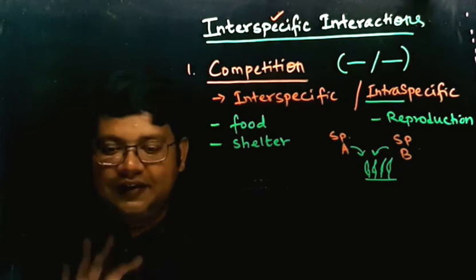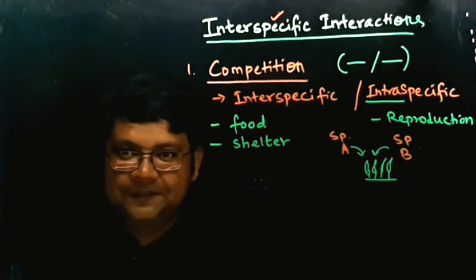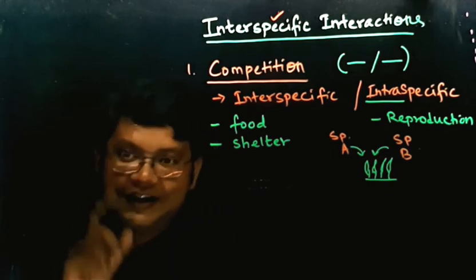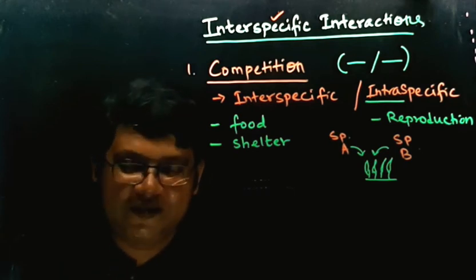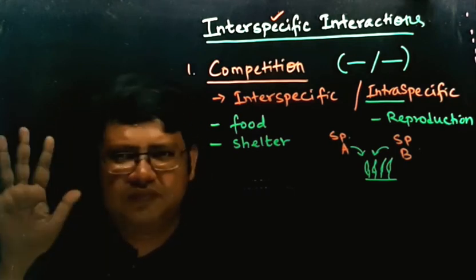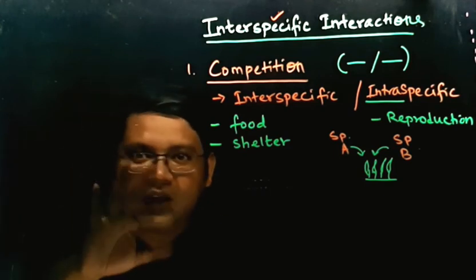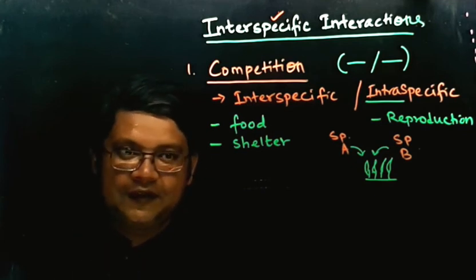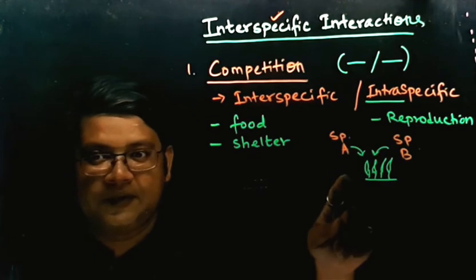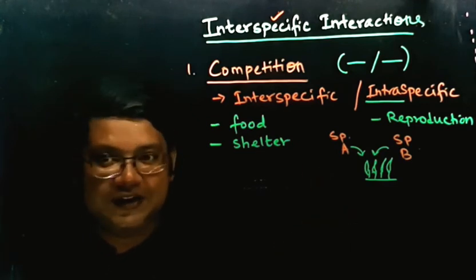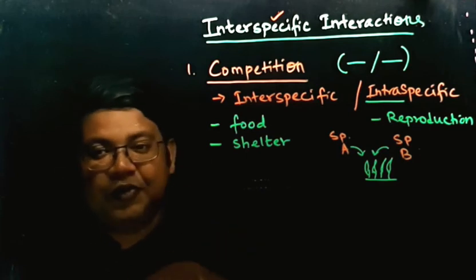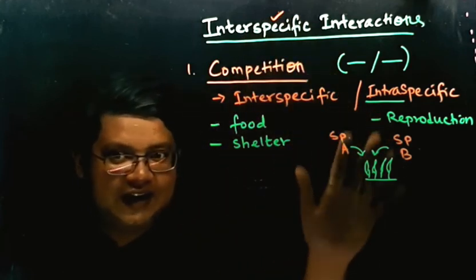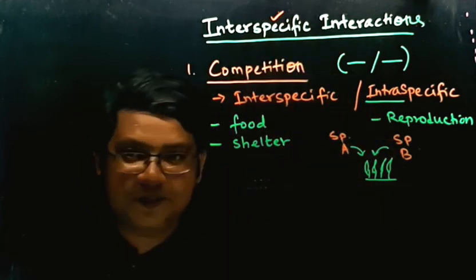So for example, there is only a single gold medal, and let us say you and your friend are running for that gold medal. Ultimately, only one of you will get the gold medal. Both of you cannot get the gold medal. Hypothetically, I am just saying that only one of you will get the gold medal. Whoever is fast will ultimately get that. So that is the same thing over here. If your friend is faster than you, he or she will get the gold medal. If you are faster than your friend, you will get the gold medal. So competition is like that. Okay, I hope you have understood what is competition.